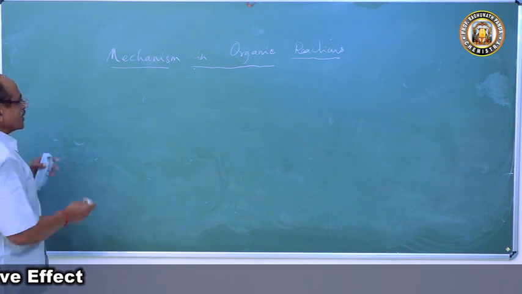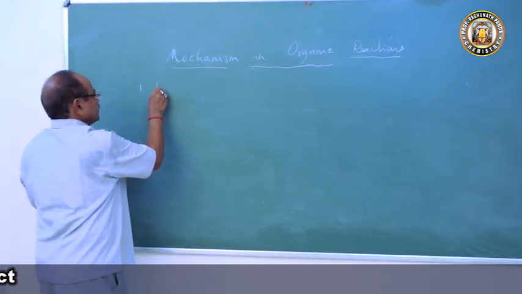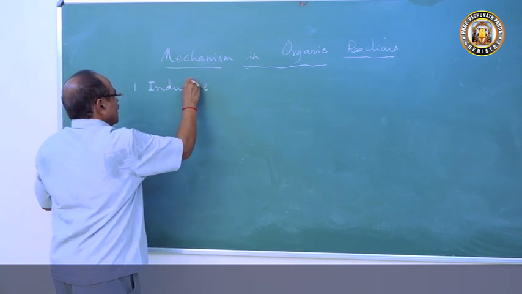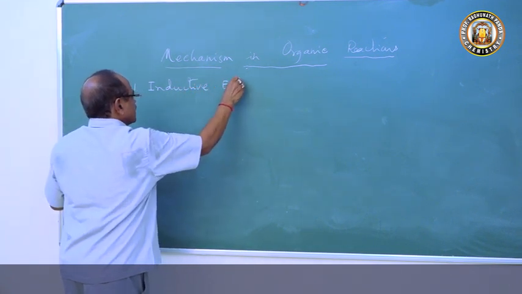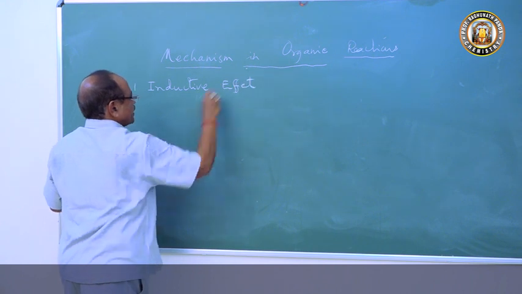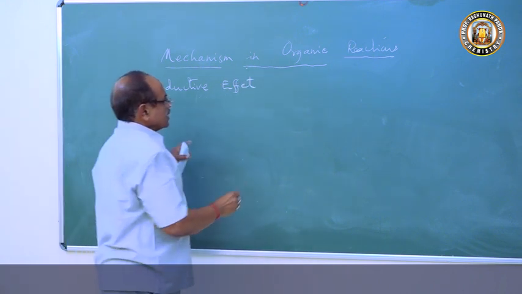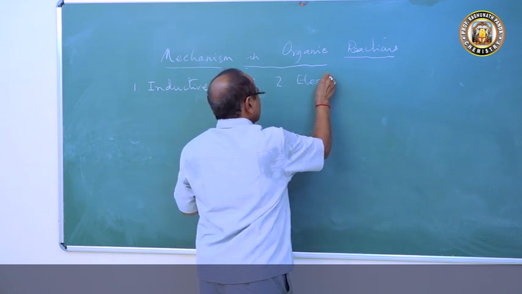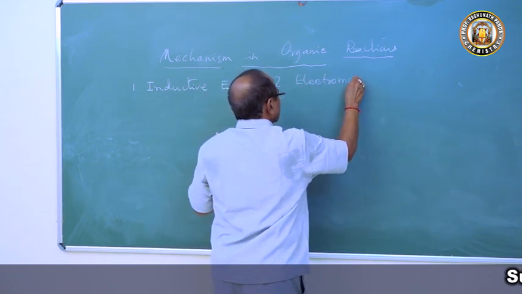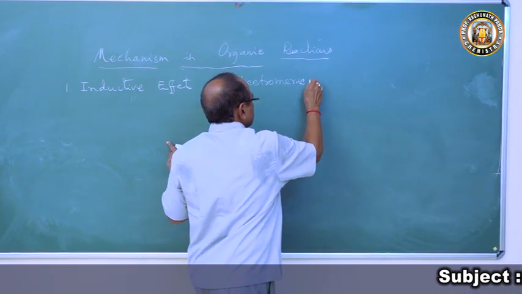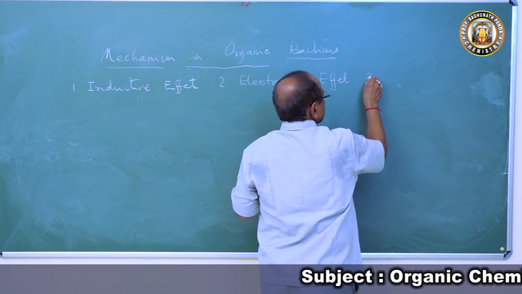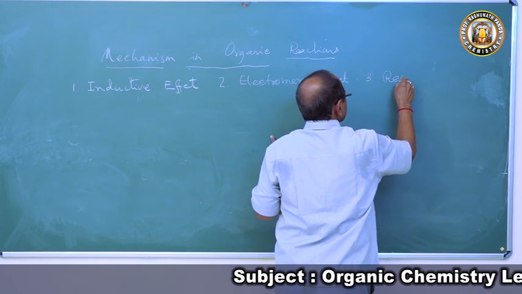One is called inductive effect. Inductive effect. This is very important, which explains many facets. And second is electromeric effect. And third is resonance.